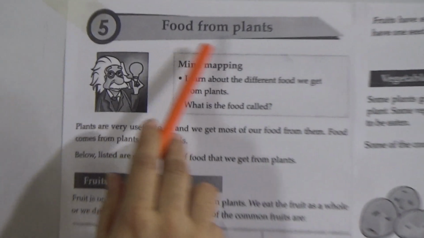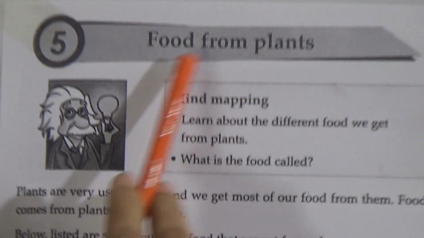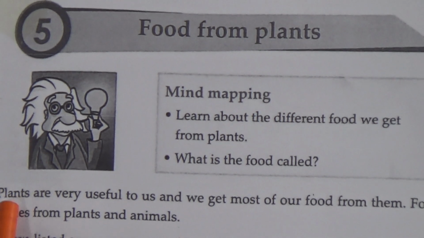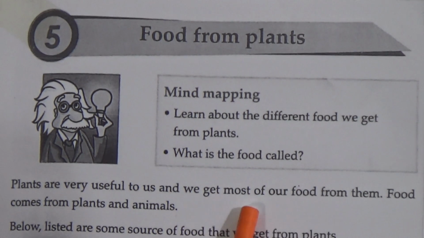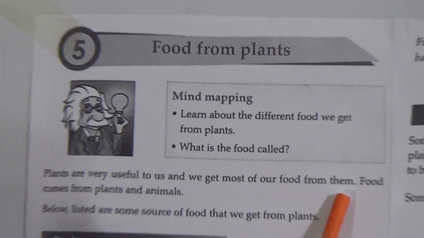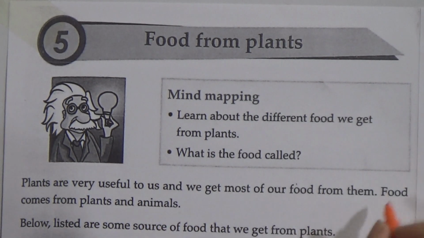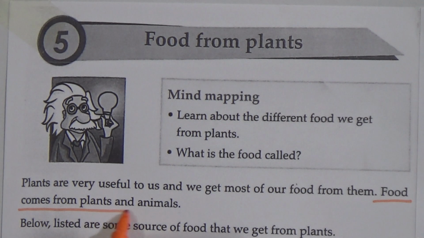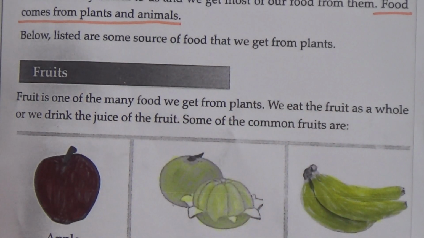Chapter 5, Food from Plants. Okay, the chapter name is Food from Plants. Plants are very useful to us and we get most of our food from them. Food comes from plants and animals. My dear students, underline this line. This is an important line. Food comes from plants and animals. Below listed are some sources of food that we get from plants.